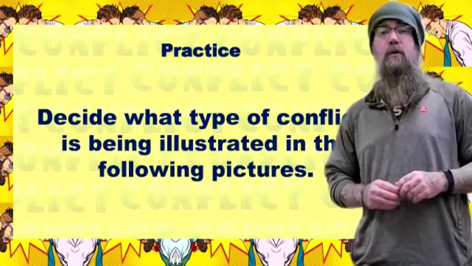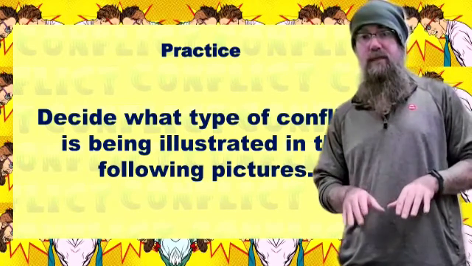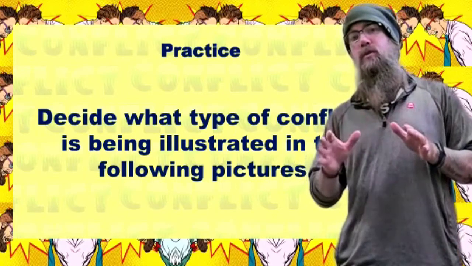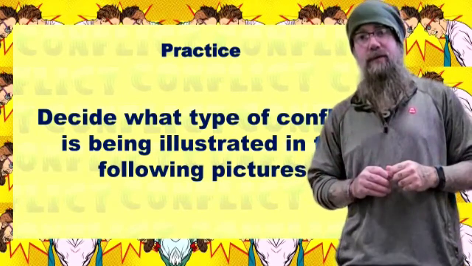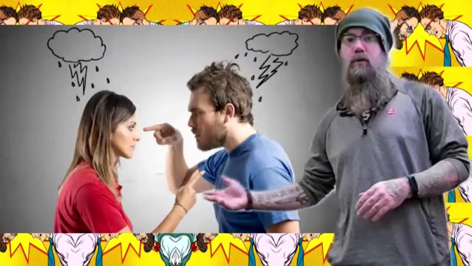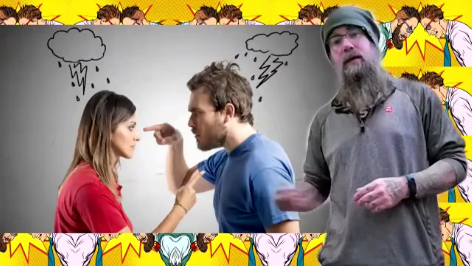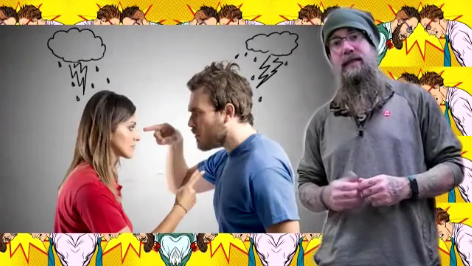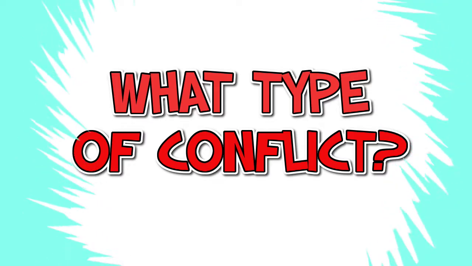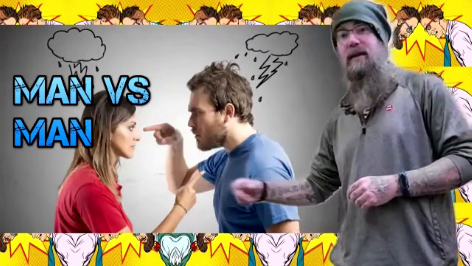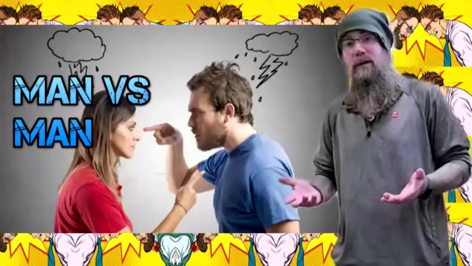So let's practice. Let's go over some examples. In this case, it's pretty simplified, and we're just going to be looking at pictures. What I want you to do is look at the picture and decide what type of conflict is going on. Let's look at this example together. We have two people. Looks like they're arguing. It's a person and another person. What do you think the conflict is in this picture? Well, it's man versus man or person versus person. They don't look too happy with themselves. Hopefully they can work it out.